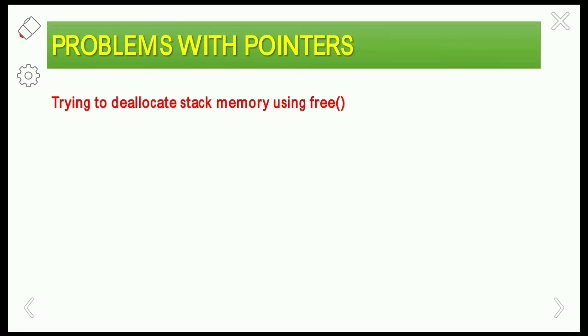Trying to deallocate stack memory using free. Trying to deallocate the stack memory using the free operation also leads to an error. First I'm declaring the pointer p1 and taking a value m equal to 100, and I'm assigning the pointer p1 the address of the variable m.